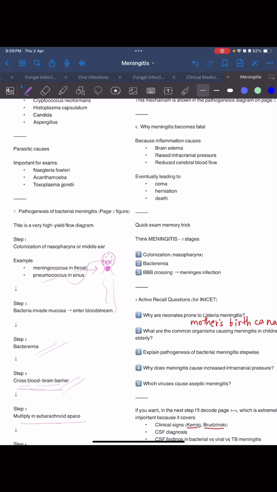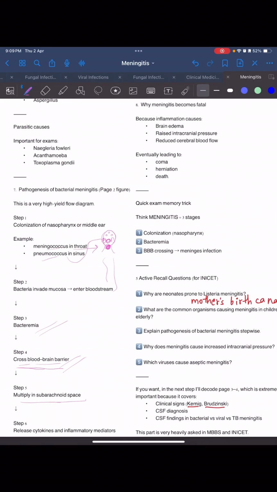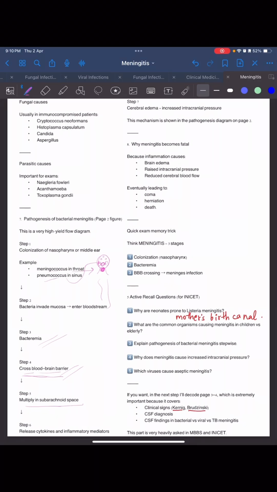So it crosses the blood-brain barrier in the choroid plexus of blood vessels. Then it goes into the CSF, and along with CSF it goes to the subarachnoid space where it multiplies. Then there will be release of cytokines and inflammatory mediators because a foreign pathogen has come, and there will be cerebral edema and increased intracranial pressure. So this mechanism is very important.